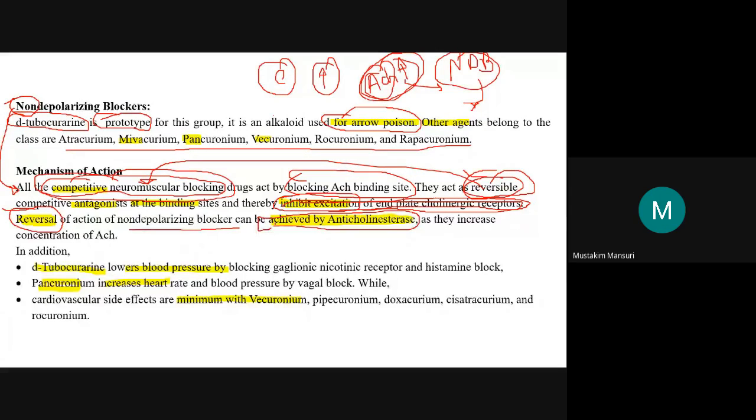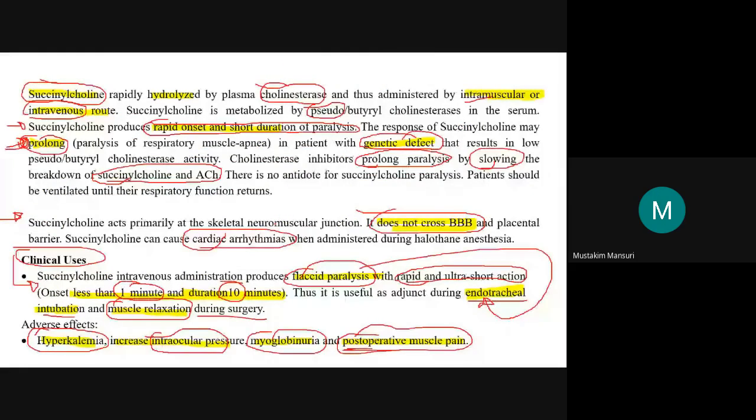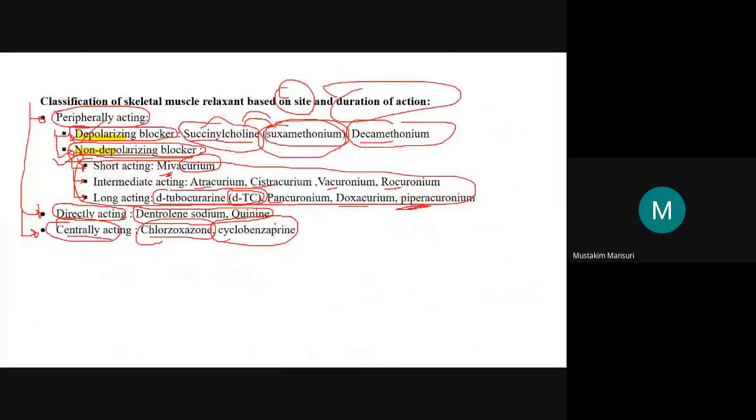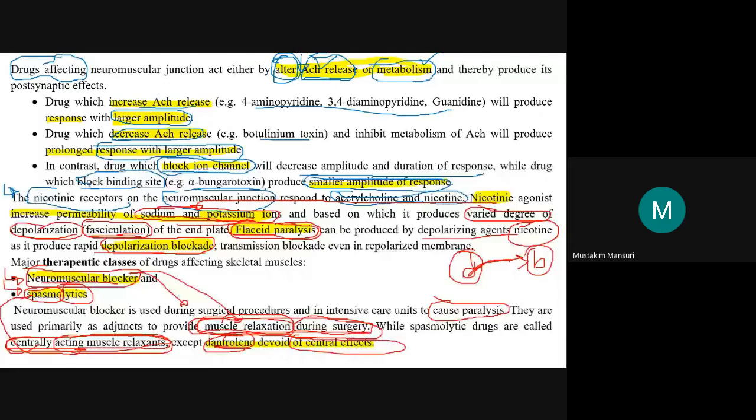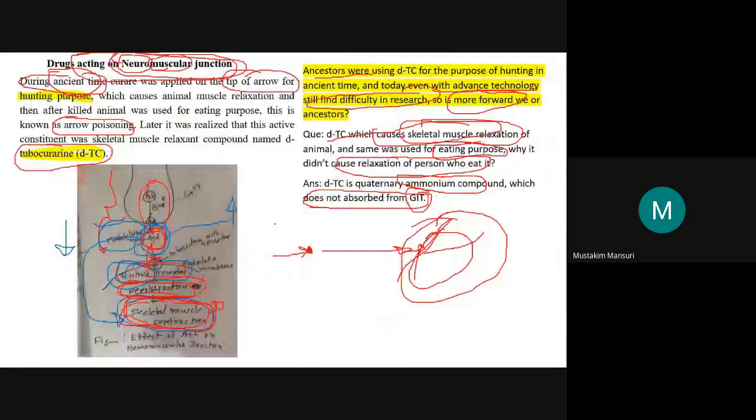While if you look earlier, at this binding site, the acetylcholine binding will be competitively inhibited.